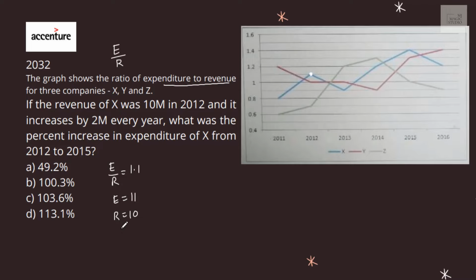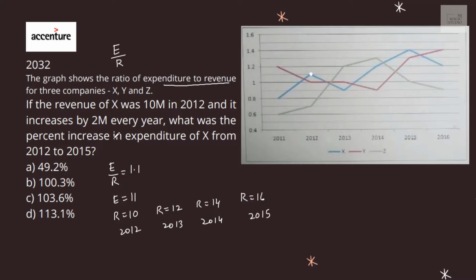Revenue was 10 in 2012, and it increases by 2m every year. Revenue increases by 2m every year. That means it becomes 12 in 2013. Revenue becomes 14 in 2014. And revenue becomes 16 in 2015.